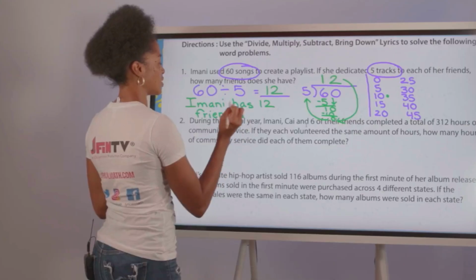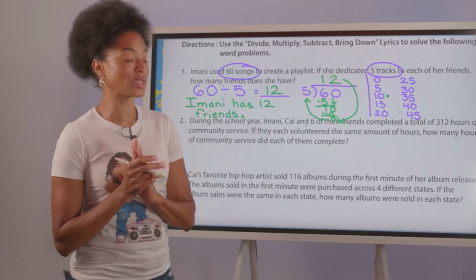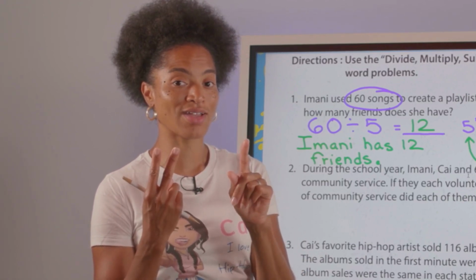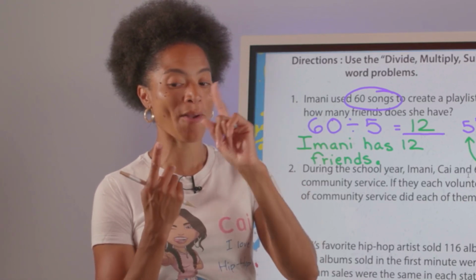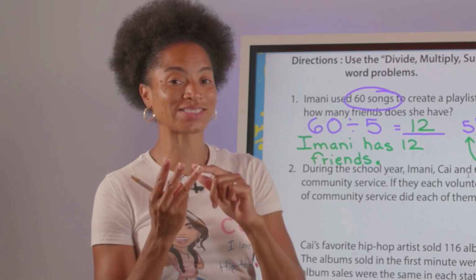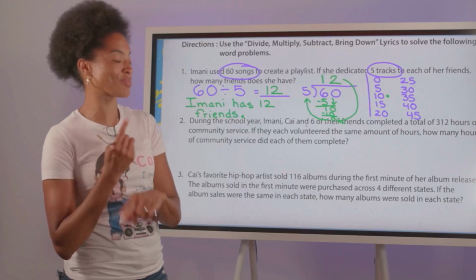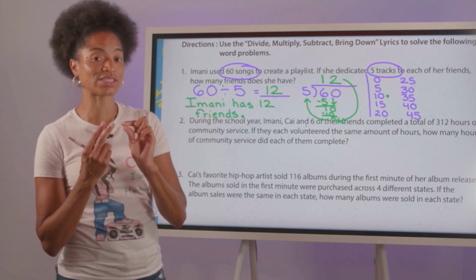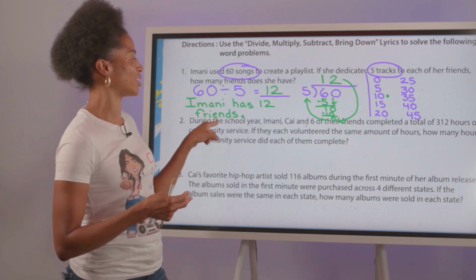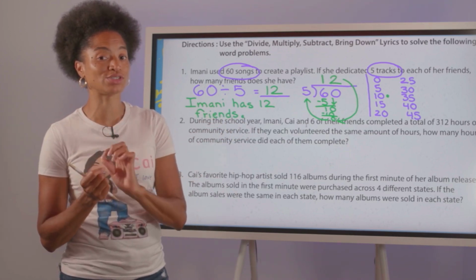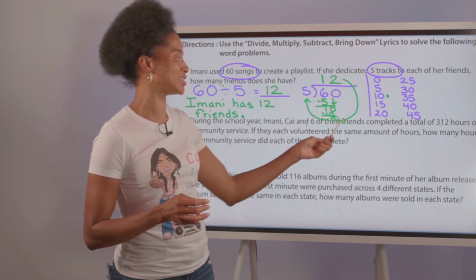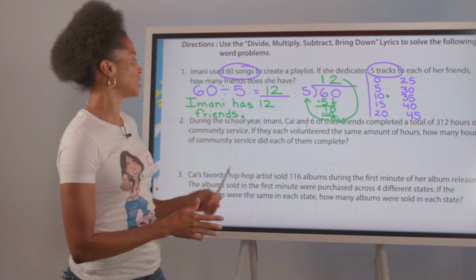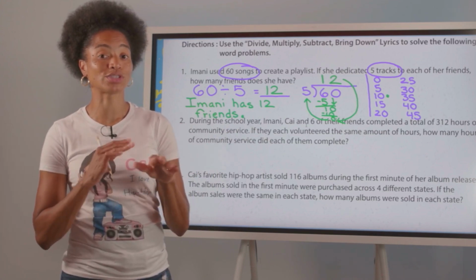Period. I like it. So notice here we have our main dish, side dish, right? Wash it down with a drink. Main dish, side dish, wash it down with a drink. That's our math problem. 60 divided by 5 equals 12, right? Side dish is our sentence. Imani has 12 friends. And for our drawing, we're going to use our procedural explanation. So we have everything we need to show our work for our word problem. Jot this down, make sure you have this information. We're going to move on to number 2.